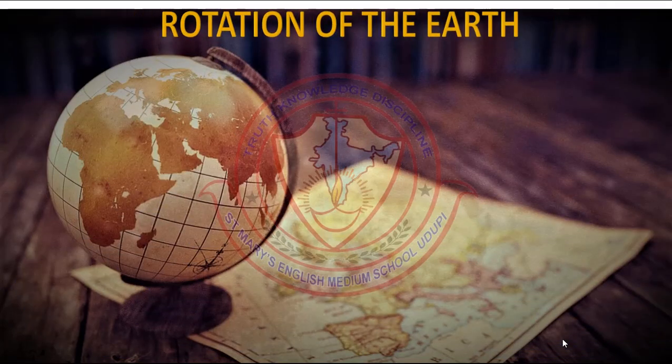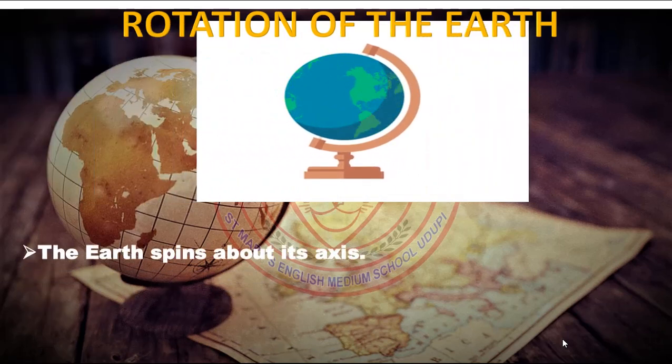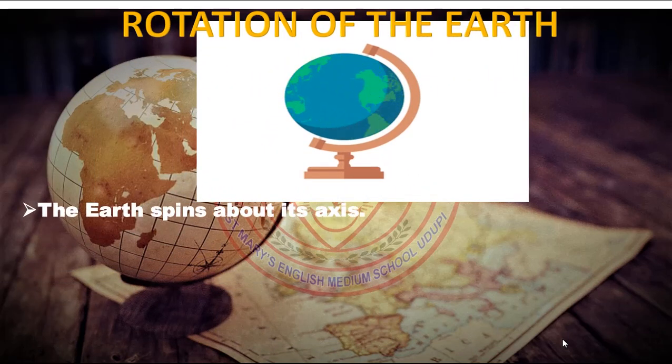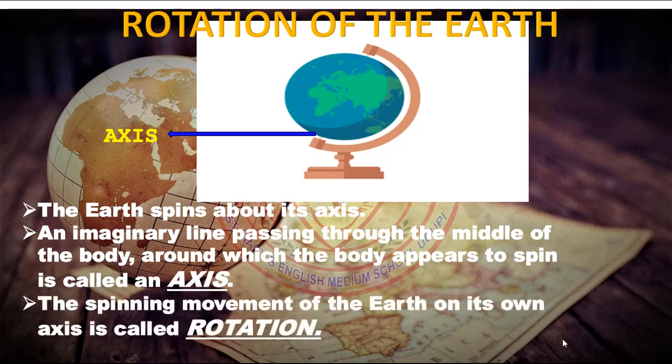Let us see the rotation of the earth. Look at this picture carefully. The earth spins about its axis. What is an axis? An imaginary line passing through the middle of the body around which the body appears to spin is called an axis. The spinning movement of the earth on its own axis is called rotation.